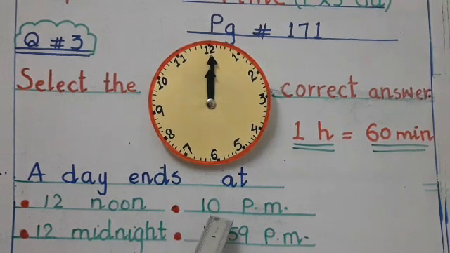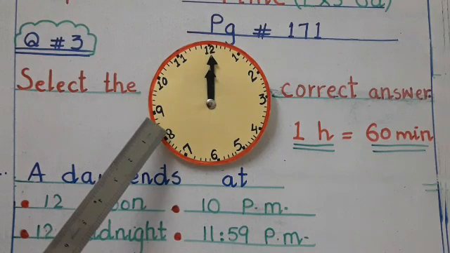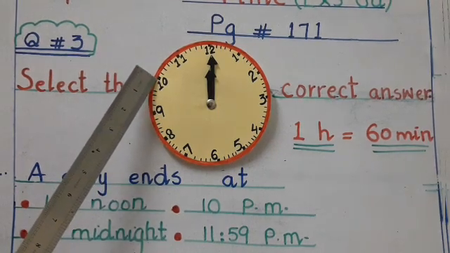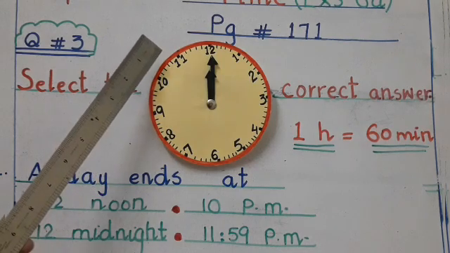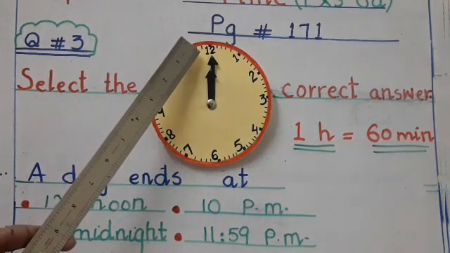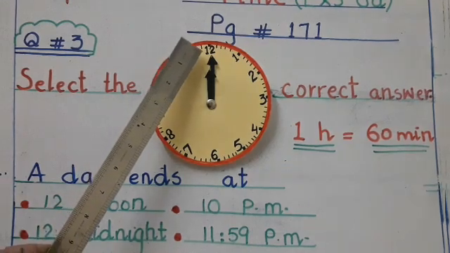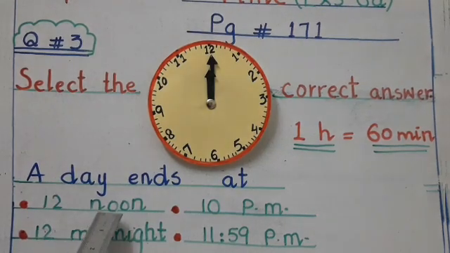And 10 p.m. means when you offer prayer at 8 o'clock in the evening, in the night, then at 9 o'clock or 10 o'clock you go to bed. So that is 10 p.m. And you know that after 11 p.m. the time is 12 p.m. So 12 p.m. is the midnight time. So you know that the new day started from 12 midnight. So 12 noon is not the correct option.